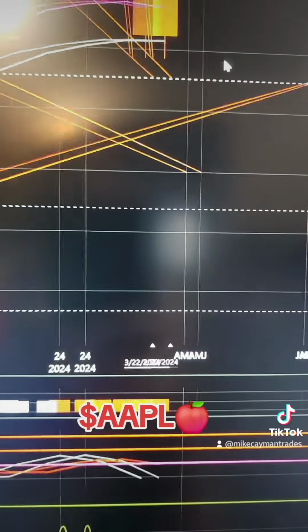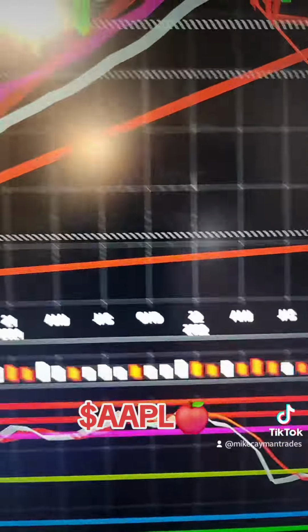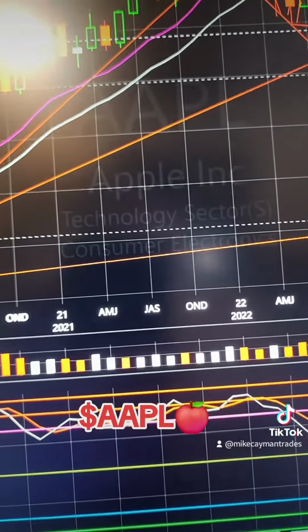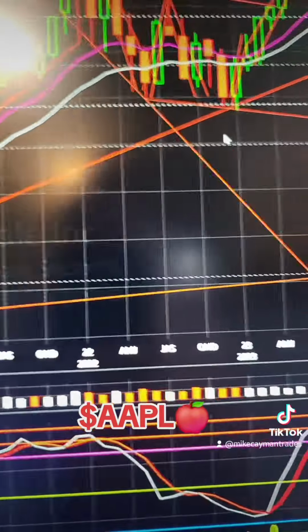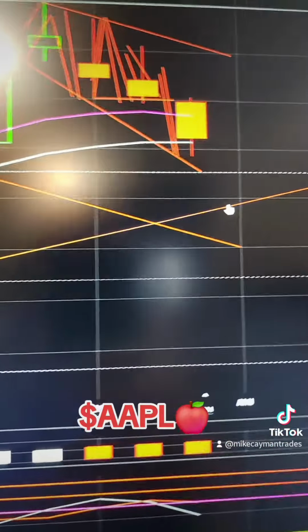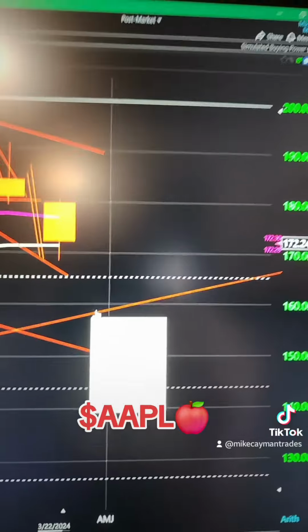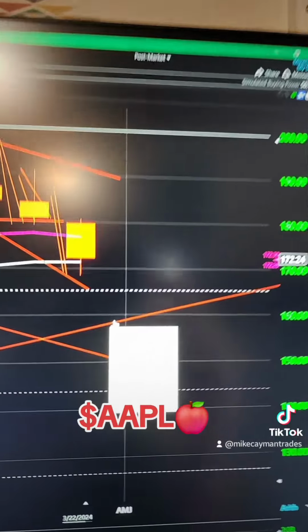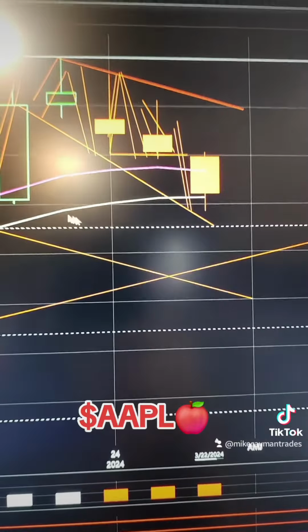So if 170 doesn't hold, you have a longer term trend line from, look at this, 2020, the COVID low, all the way up, and it coincides with 2023 low. That will put it at about 160-ish. We'll see if it goes there. And if we bounce from there, that would be a good spot on Apple.